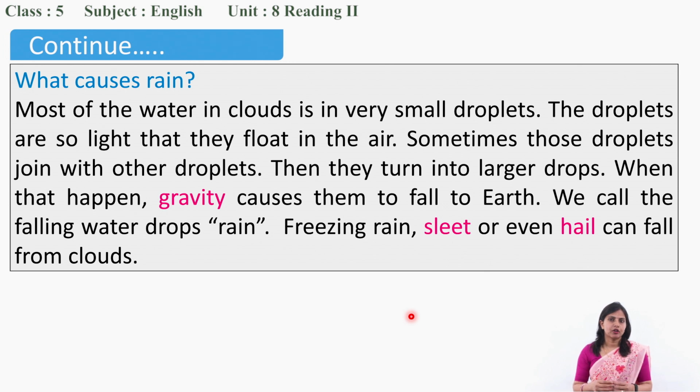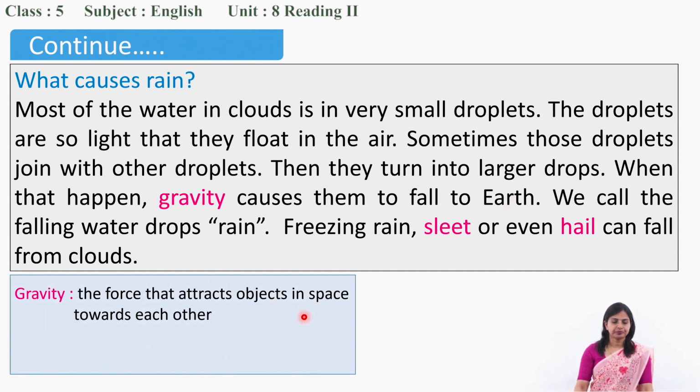Small drops, when joined together, make the larger drops, right? So when that happens, gravity causes them to fall to earth. What do you mean by gravity? Gravity means the force that attracts objects in space towards each other. Just like when you throw a ball, it doesn't keep going up, it comes down again. That is because of the gravity of the earth. The earth has that force which attracts objects towards it.